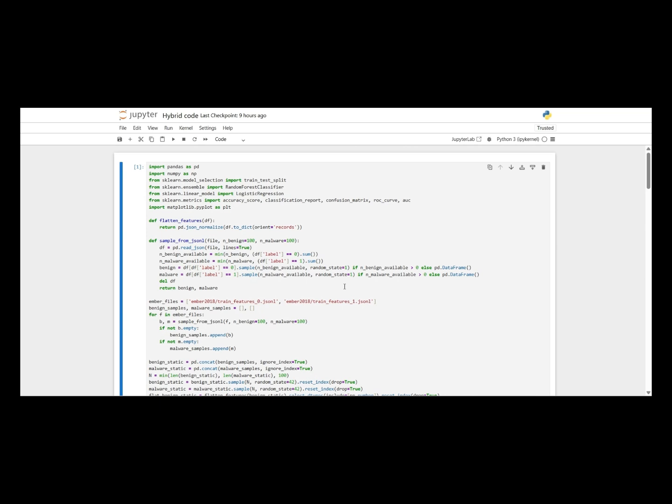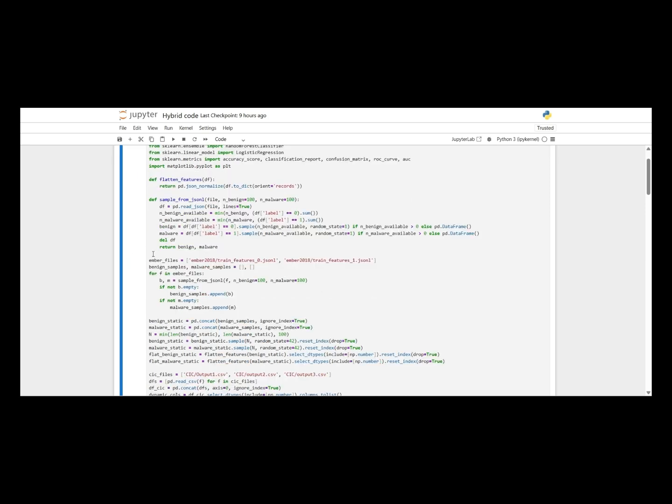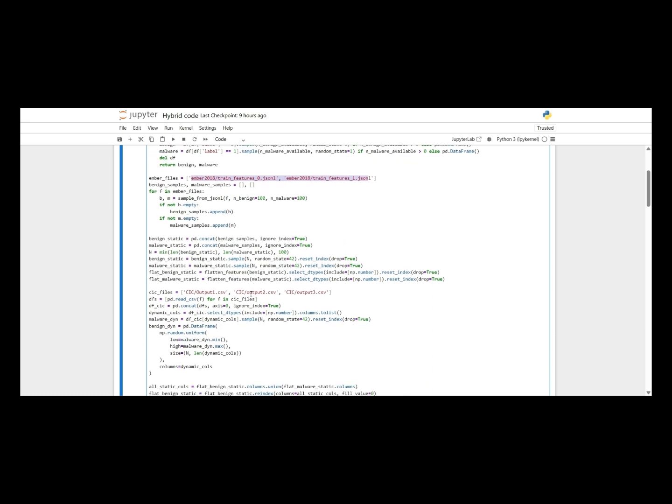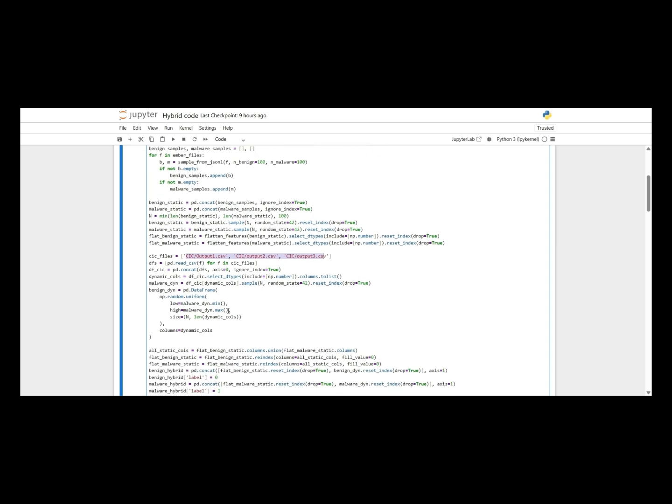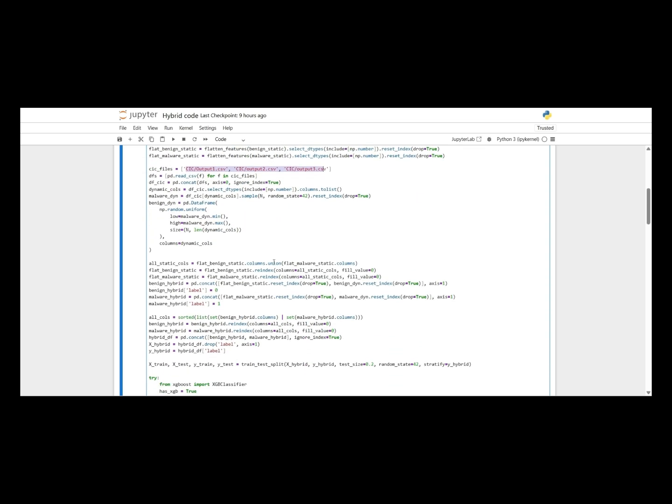This is the hybrid analysis model. It combines both static and dynamic features into one dataset. First, I extracted static features from the EMBER dataset. These describe the file structure, like header statistics, imported library counts, and section entropy. At the same time, I took dynamic features from the CIC-MalMem dataset. These are behavioral metrics like CPU usage, network connections, and API calls during execution.